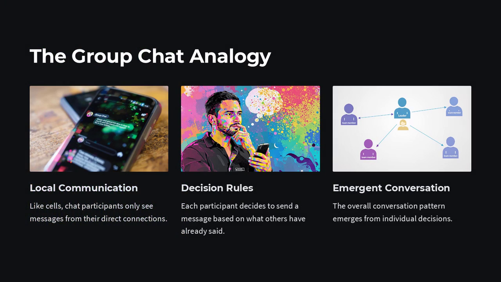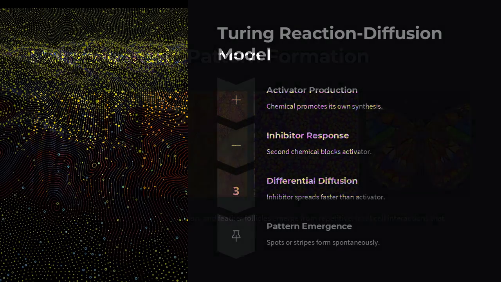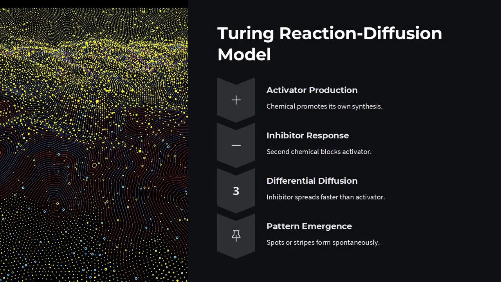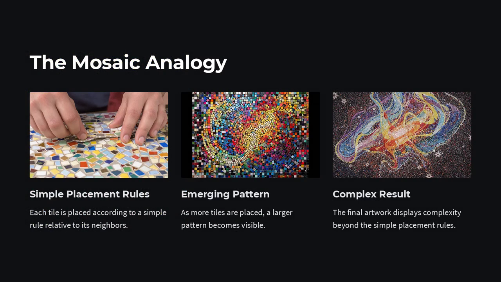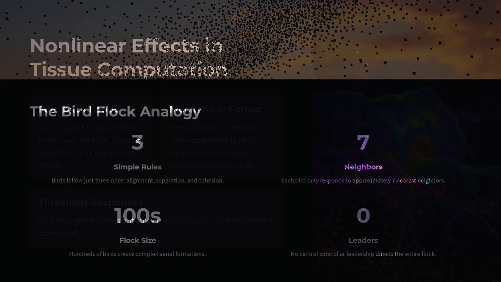When you cut your skin, wound-healing cells coordinate in waves, migrating to close gaps. That's akin to running a pattern-filling algorithm across a grid. Each cell checks its neighbors for empty space and moves accordingly. In cardiac tissue, electrical pulses jump from cell to cell, implementing a biological clock that keeps your heart in rhythm, a living oscillator more robust than any silicon circuit. Where else do we see this parallel?